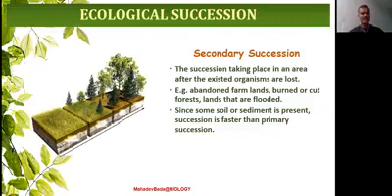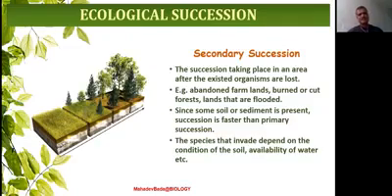Some of the examples of the secondary succession are abandoned farmlands, burnt or cut forest, lands that have been flooded. I repeat once again, abandoned farmlands, burned or cut forest, lands that are flooded are the examples of secondary succession.